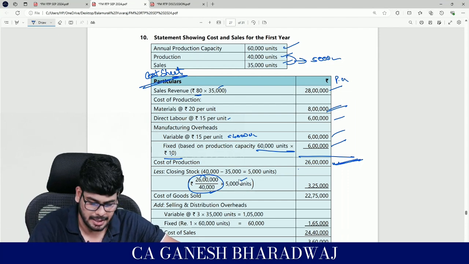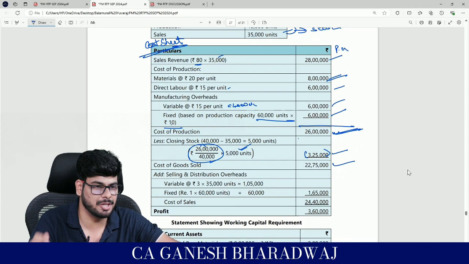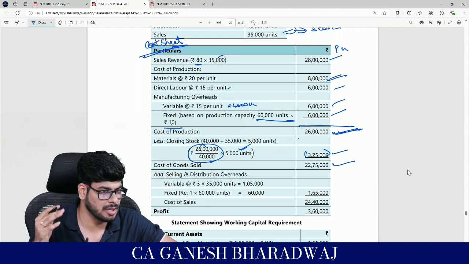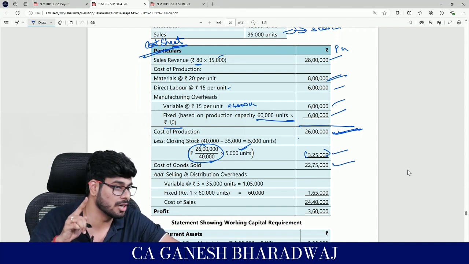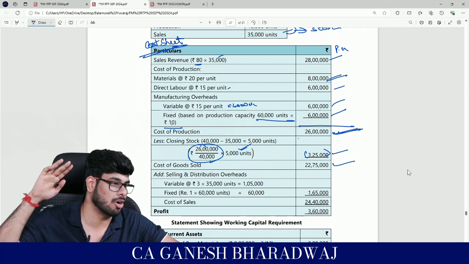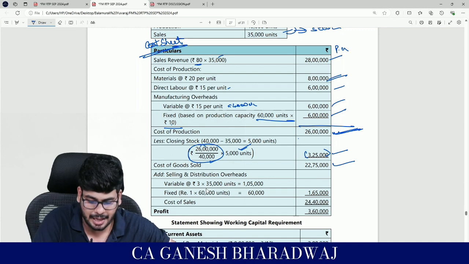So you unitize it and value these 5,000 units. So it gets how much? 3,25,000. You reduce it. The COGS is going to be how much? 22,75,000. Clear with this, guys, right? To this, add back your selling and distribution. Now selling costs are incurred only on the units sold. So you are not going to incur your selling cost on the units that you are keeping in your stock. Clear with this? So this is directly only on the units sold.